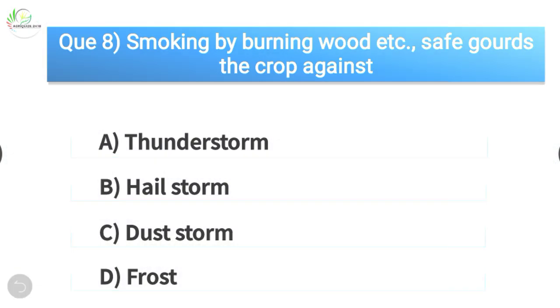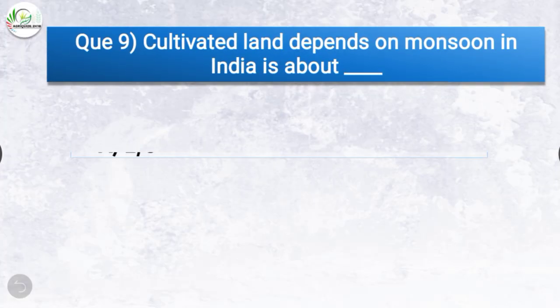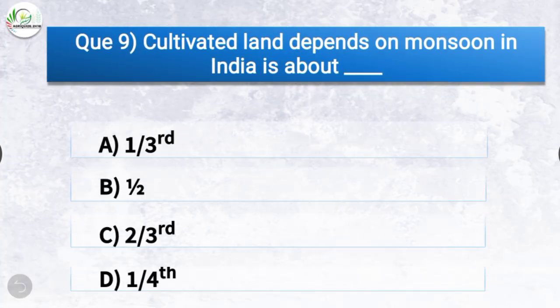Question number 9. Cultivated land depends on monsoon in India is about? The options are 1/3, half, 2/3, 1/4. The correct answer is option C, 2/3. So cultivated land depends on monsoon in India is about 2/3.